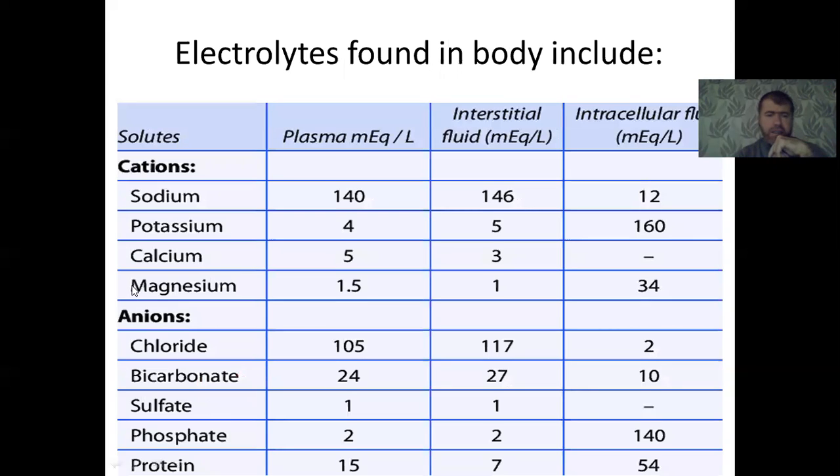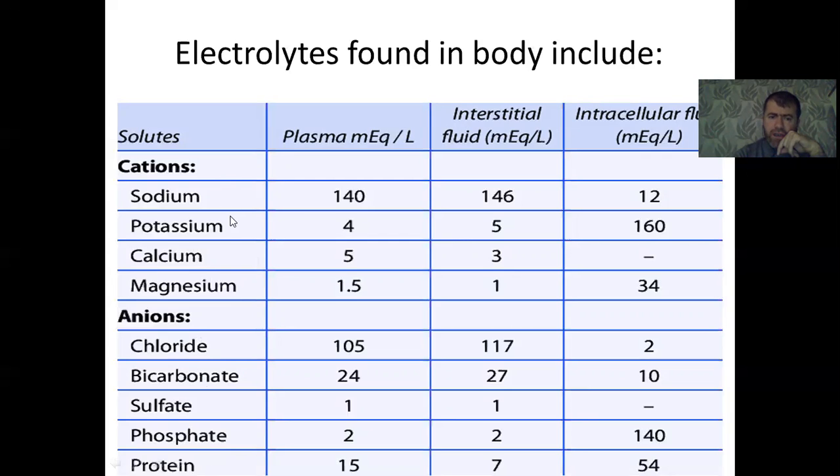So this is the main electrolyte found in our body: sodium, potassium, calcium, magnesium. These are the cations. It means positively charged ions, having a positive charge. And the anions include chloride, bicarbonate, sulfate, phosphate, and sometimes also protein, which have a negative charge, but it is not part of the electrolyte; it is a biomolecule that sometimes has a charge.